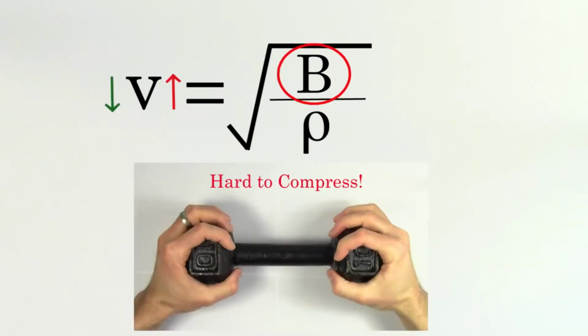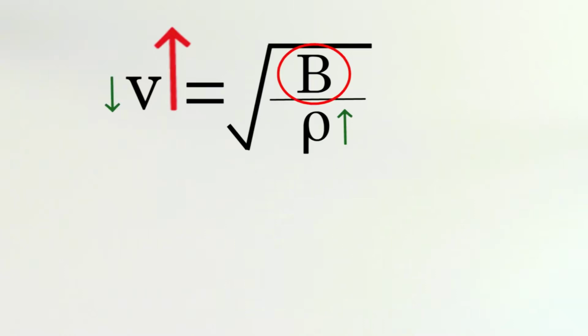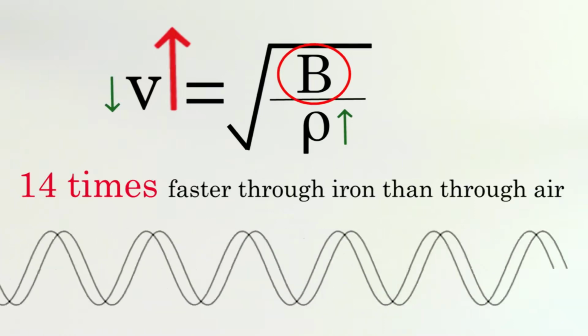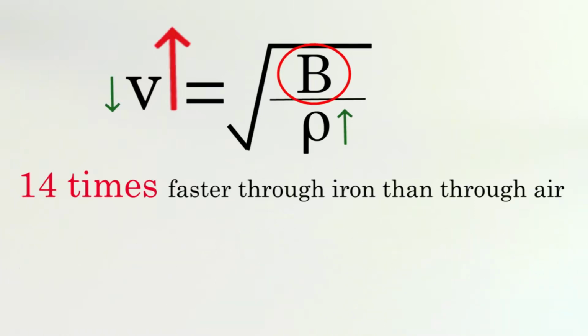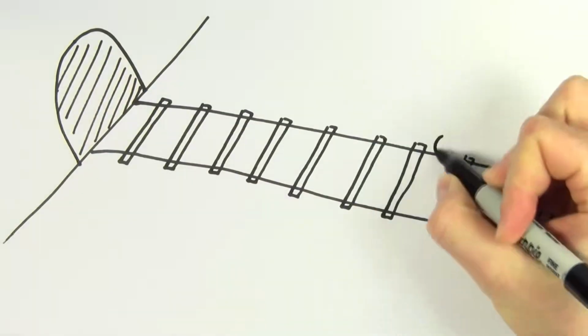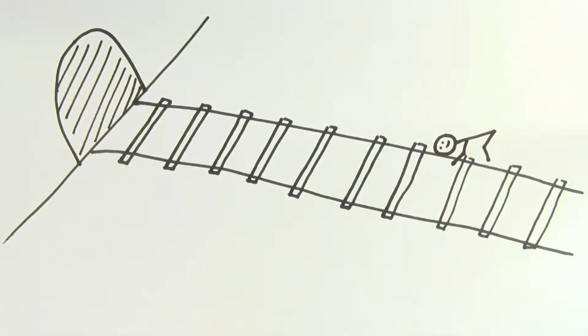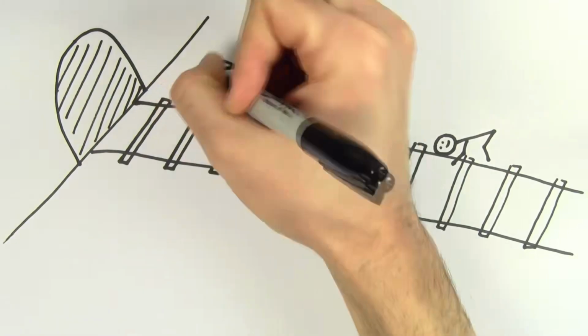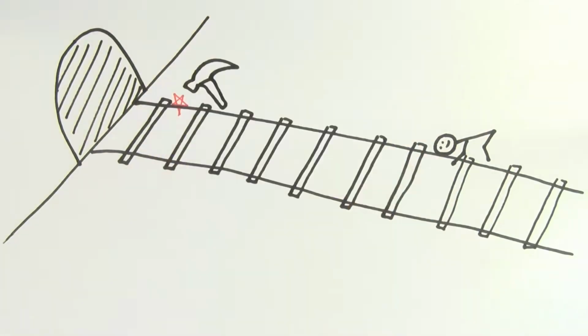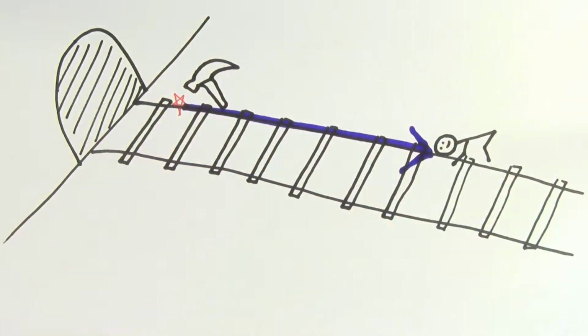Well, it turns out that the higher stiffness of iron more than compensates for the increased density, and the speed of sound through iron is about 14 times faster than through air. This means that if you were to place one ear on a railroad track, and someone far away struck the same railroad track with a hammer, you should hear the noise 14 times faster in the ear placed on the track compared to the ear just listening through the air.